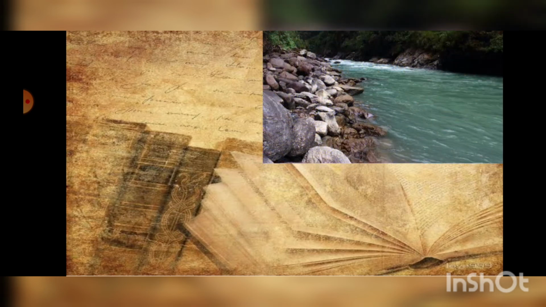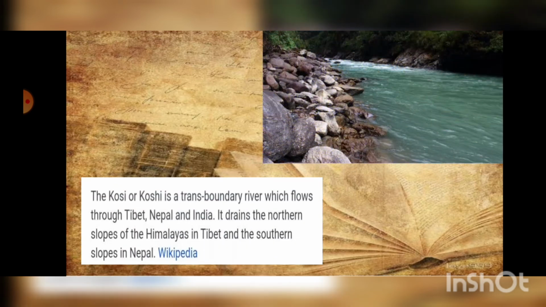Let's talk about the next river in our country, and this is the Kosi River. It is sometimes referred to as the sorrow of Bihar due to its frequent flooding. The frequent flooding caused in Bihar is due to this river. So it is known as the sorrow of Bihar.